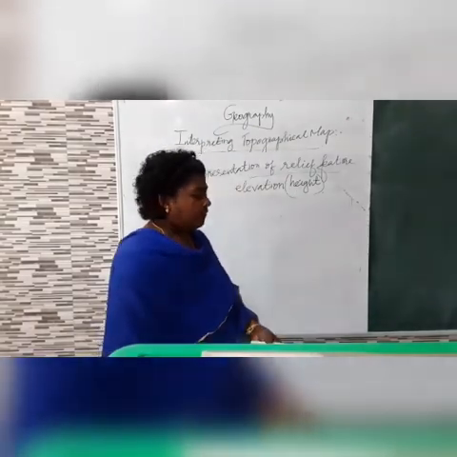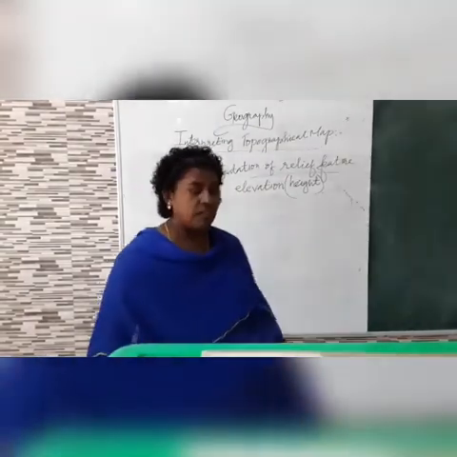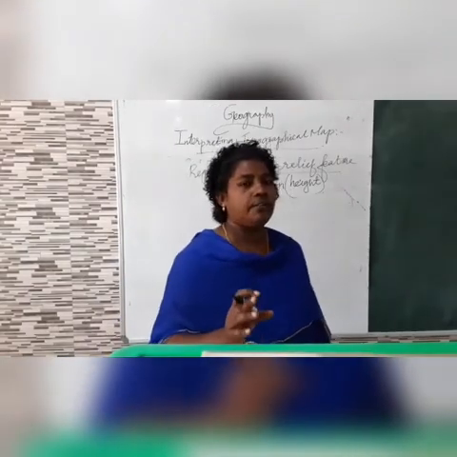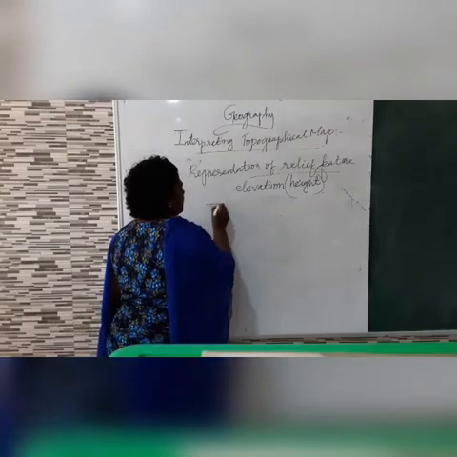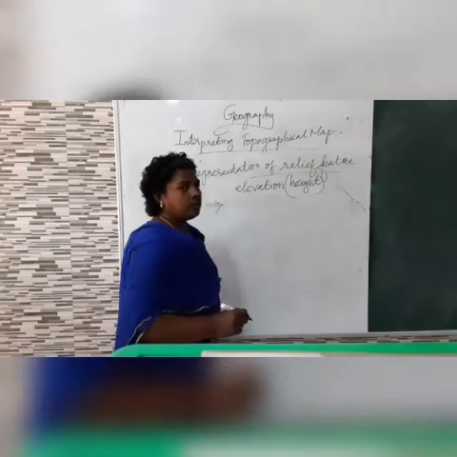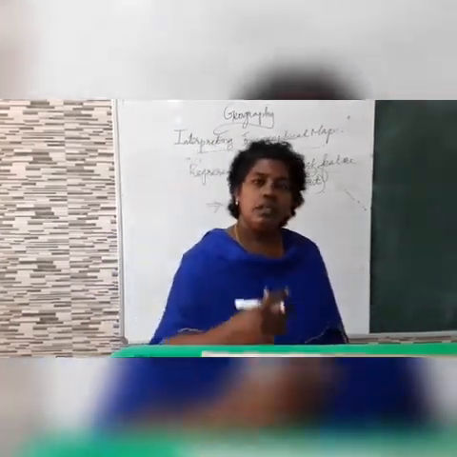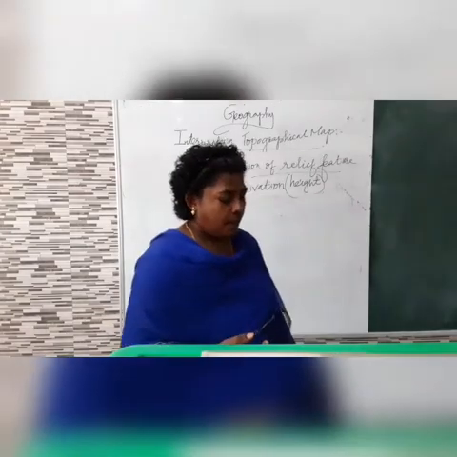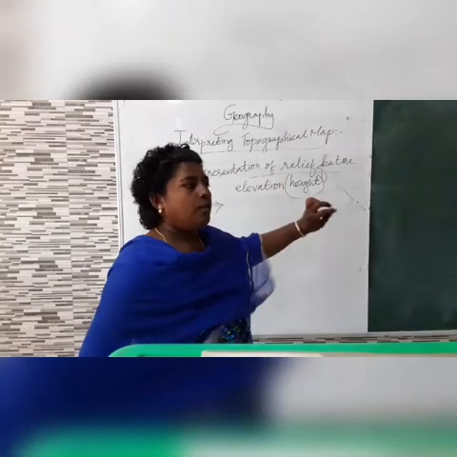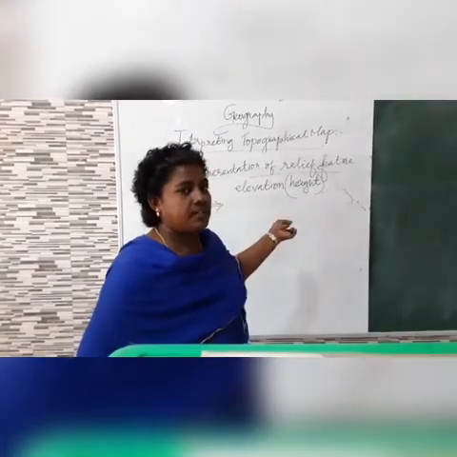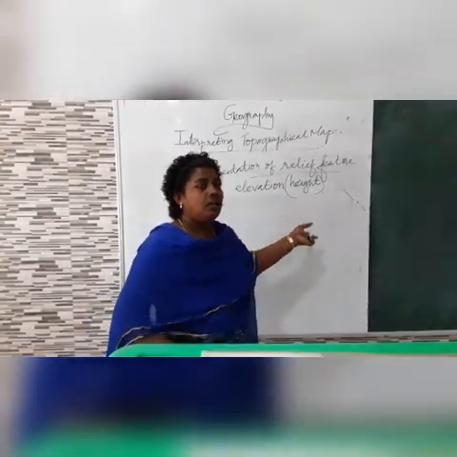First thing, physical features. Several methods are used to depict physical features. What are the different methods used to represent relief features? Horizontal and vertical lines are called easting and northing.